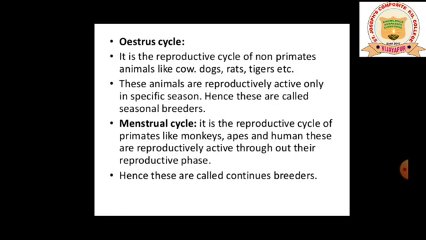So in the exam they will ask you, differentiate between oestrous cycle and menstrual cycle with examples. A 3-mark question they will ask you.